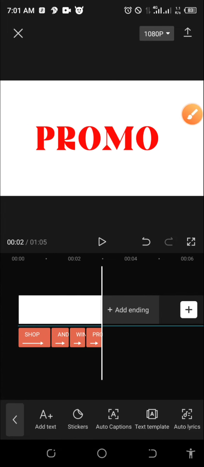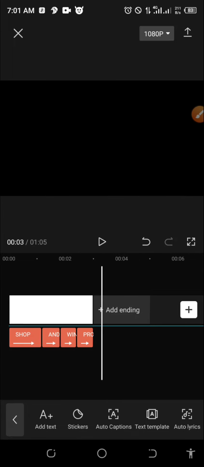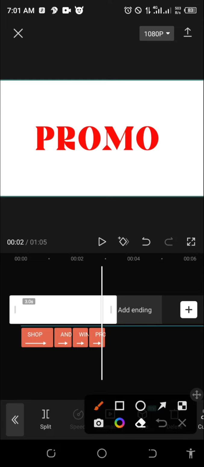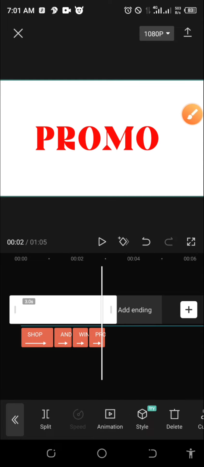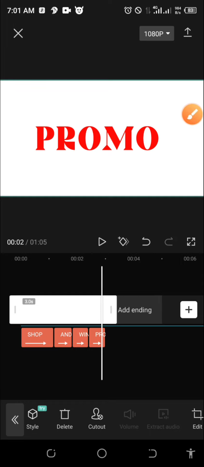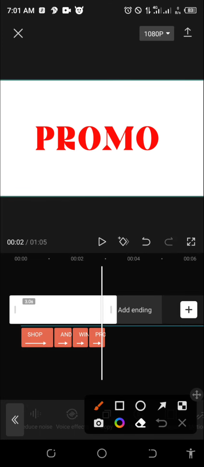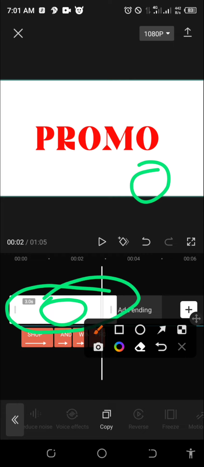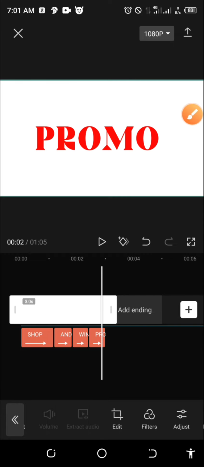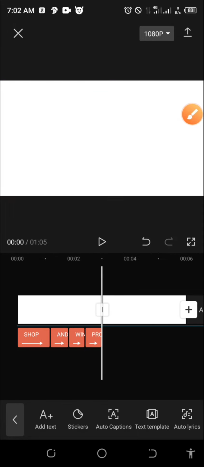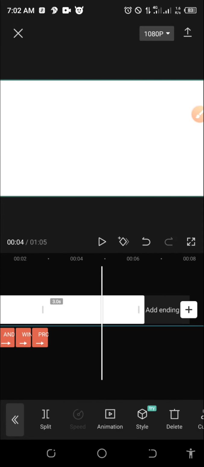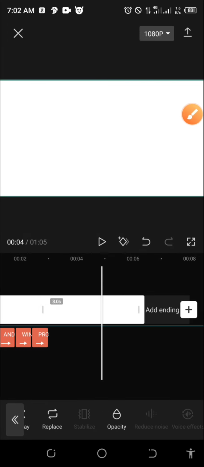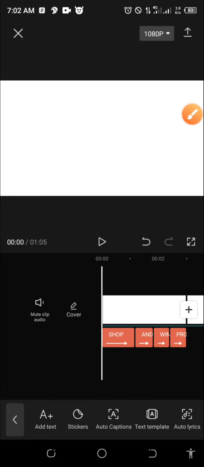So now, to elongate this white background, if I want to keep working with a white background, I will just click on the white background, which is the video in this place, and copy it. I will scroll from the option and I see copy. Remember, I highlighted the white video background. Then the editing tools have just come out, as you can see. So all I need is to scroll to copy. You see it as copy. If I need more of it, I will click on it again. It has been highlighted. Then I will look for copy. Okay, that is all. So let's play.